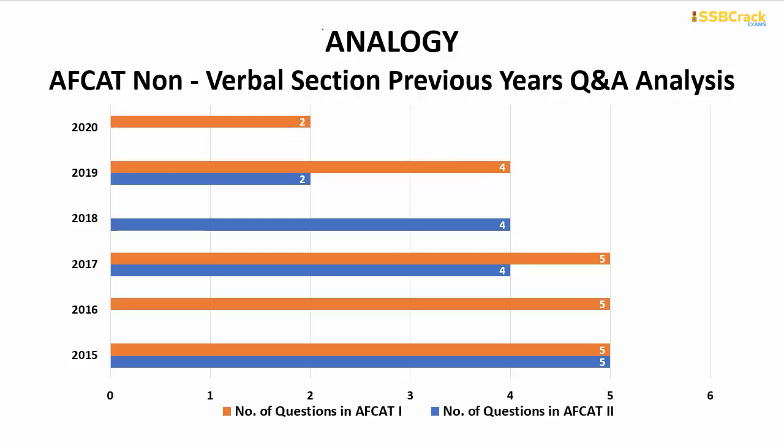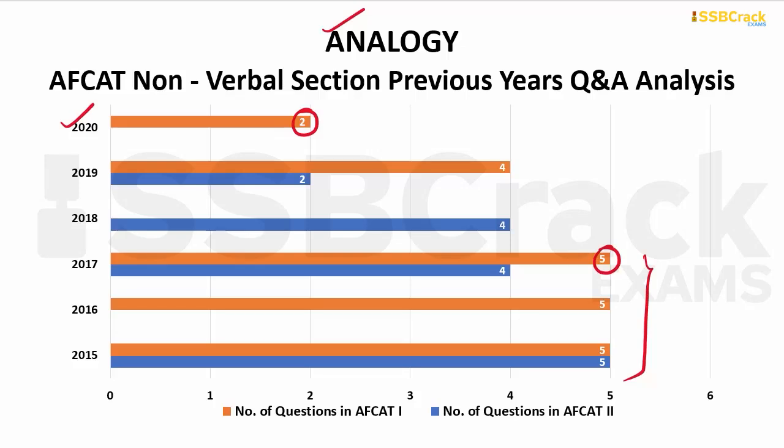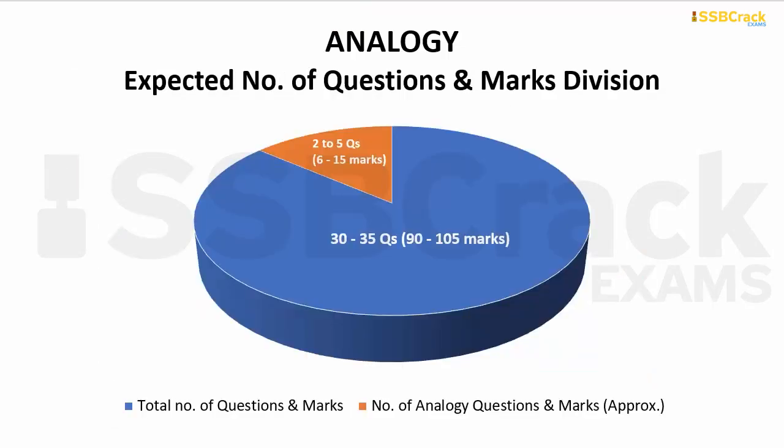Now coming upon to analogy. So from analogy, maximum questions were 5, which came many times, and minimum questions were 2 only, which came in AFCAT 1 2020 paper and AFCAT 2 2019 paper. So in your upcoming AFCAT exam, you can expect around 2 to 5 questions from analogy, which will comprise of around 6 to 15 marks out of your total marks.